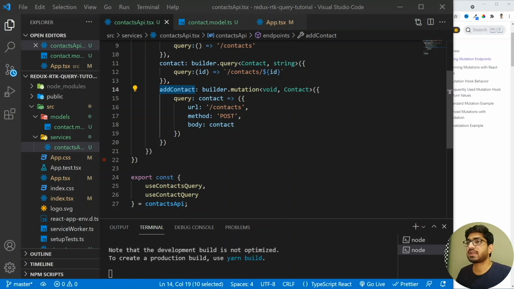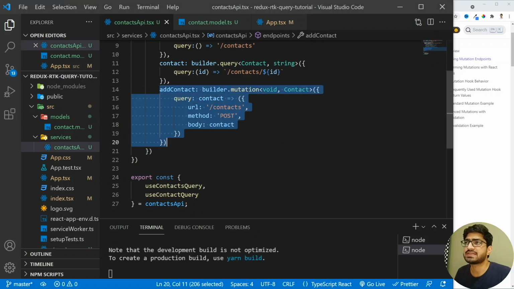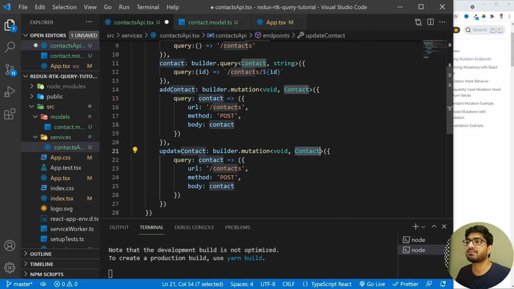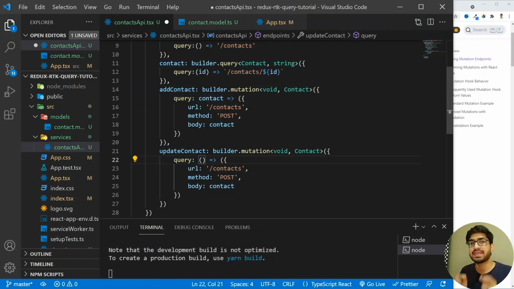So for the update contact, what I'm going to do is I'm going to copy this and I'm going to add it here. All right, and instead of add, I'm going to change this to update. All right, let me make this small u. And when we need to do an update, we don't want anything in return, and instead of that we're going to have the contact here, which will be the contact object which we want to update. So in the query here, we are going to have this contact, but we want to update the contact based on the ID.